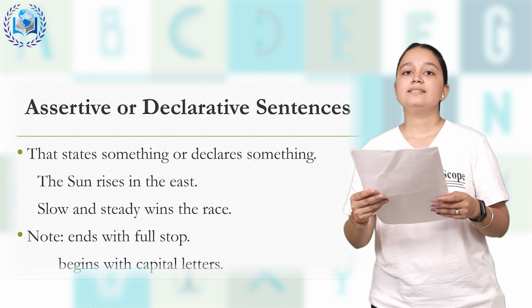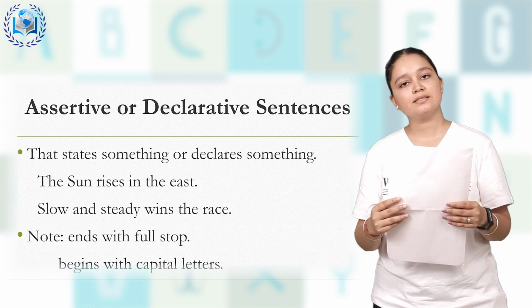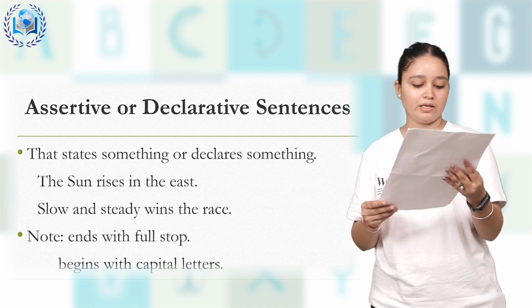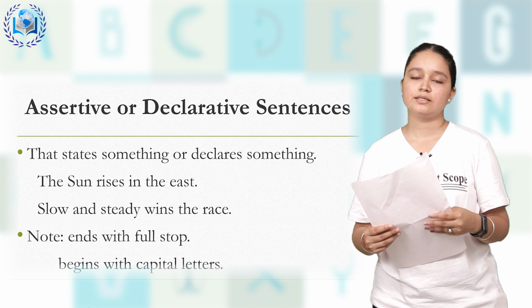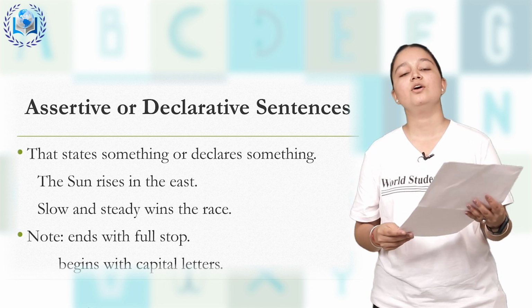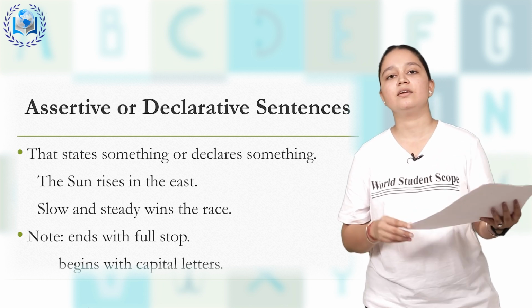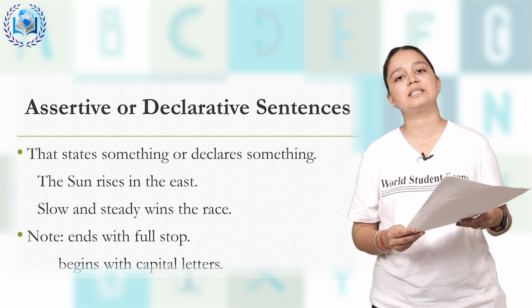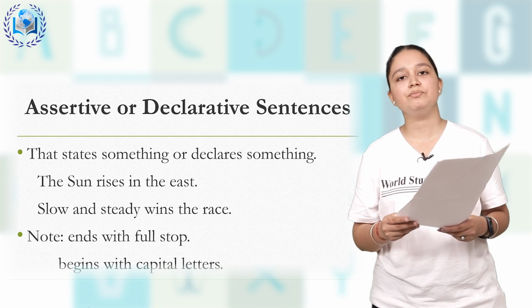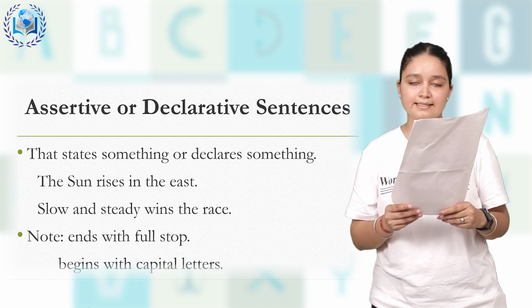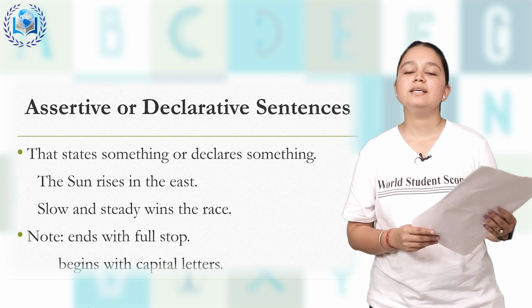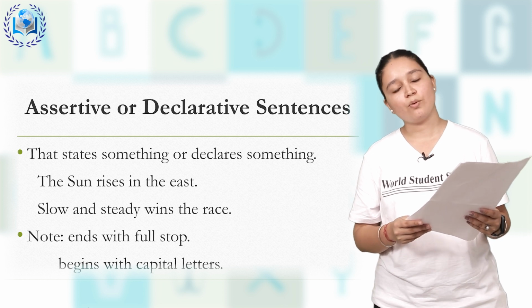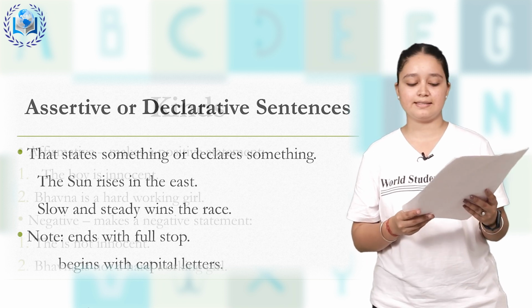Okay, slow and steady wins the race. We all know this thing. So, points to be noted. Assertive sentences always begin with the capital letter. Whenever we start a sentence, we will always start with the capital letter. First letter must be capital. Next is, the assertive sentences always end with the full stop. We always end the sentence with the full stop in assertive or declarative sentences.